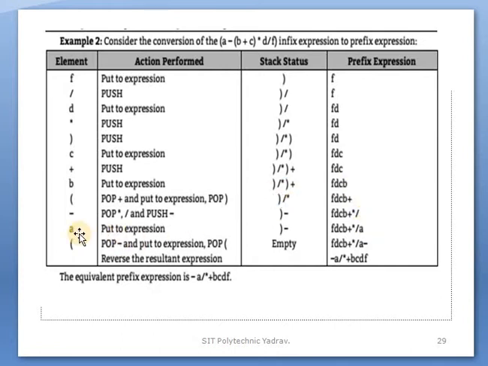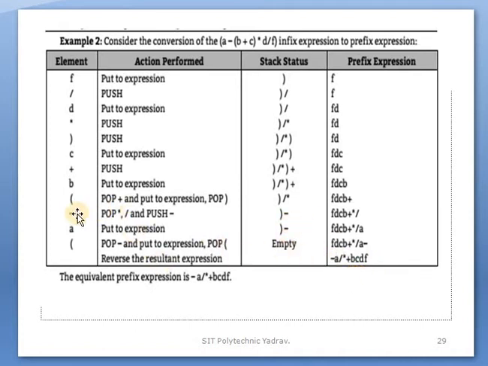Next, minus is an operator, so it is added to the stack. After that, a is an operand, so it is pushed into the prefix string. After that, the left parenthesis is reached in the input, so pop the minus operator and put it in the expression. After that, reverse the resultant string. In the reversed string: minus, a, division, multiplication, plus, b, c, d, f.